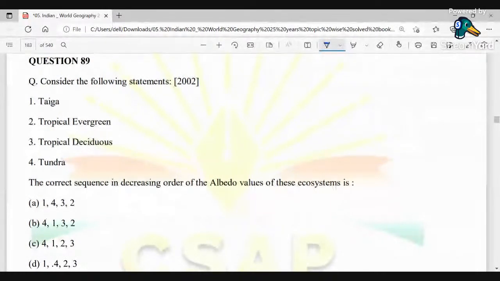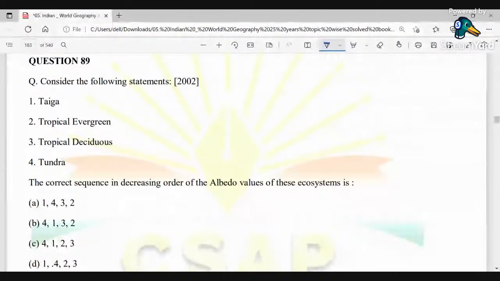Okay, and that is basically known as the albedo. Albedo basically says the fraction of light that is reflected by a body or surface. So the question is: what is the correct sequence in decreasing order? That is, from the highest to the lowest, not from the lowest to the highest.